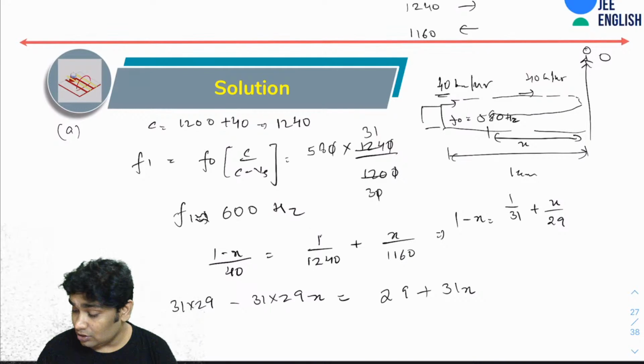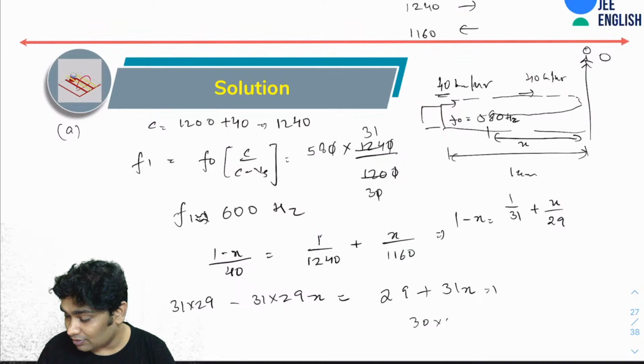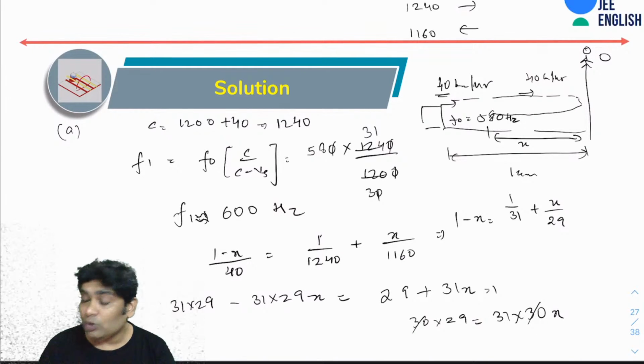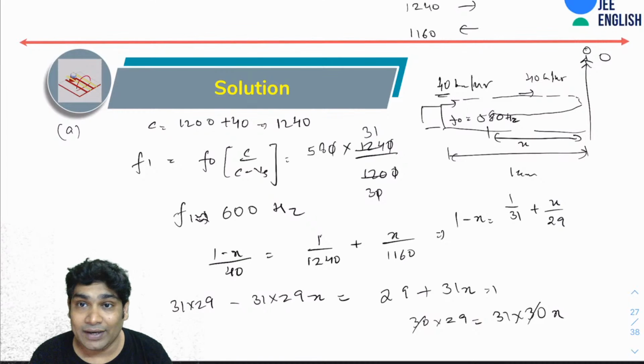So basically on this side you would have 30 into 29 equals, on that side you would have 31 into 30. So yes, your x is coming out to be 29 over 31 kilometer.